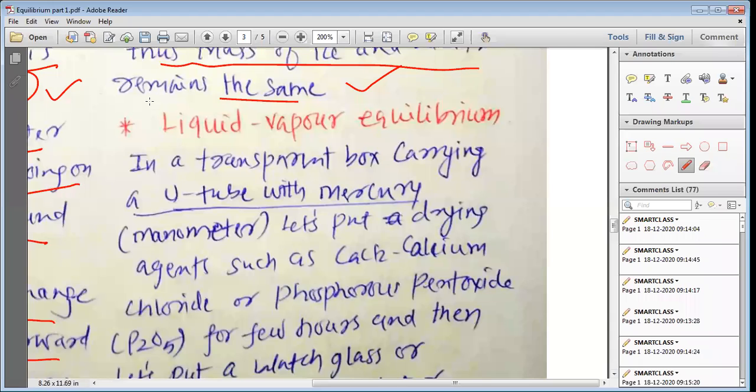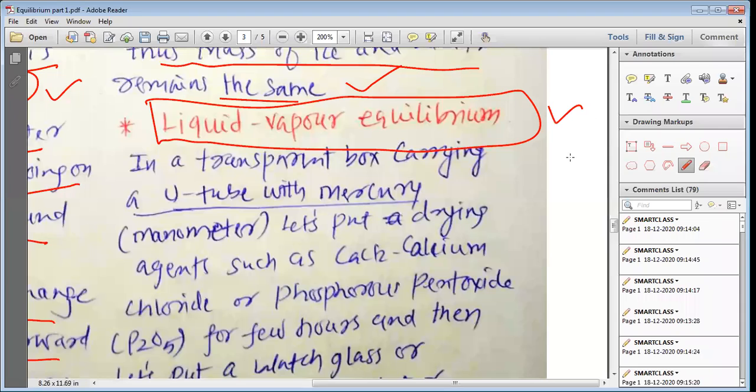Now, my dear students, we want to study the liquid-vapor equilibrium. Before we start, my dear students, if you have any question, you can ask me.